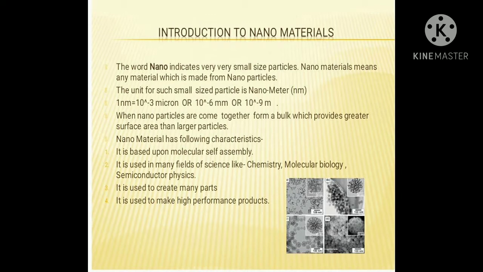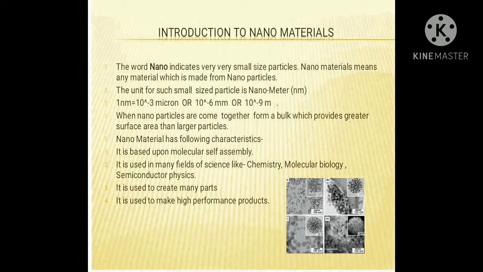The unit of a nanoparticle, or the size of that particle, is expressed in a term called a nanometer. One point to remember is that a nanometer is a smaller unit than the micron.